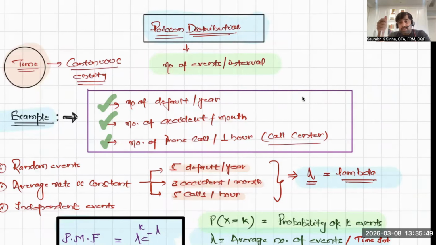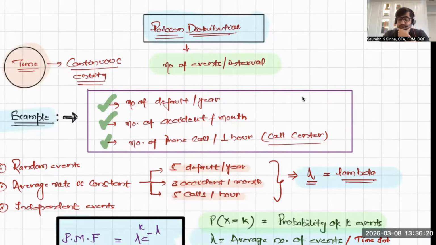So in this session, we'll introduce the Poisson distribution and also try to understand its probability mass function. Now, if I try to explain Poisson distribution in just one line, it should be used when you are interested in finding the probability of a certain number of events occurring in a fixed time interval.